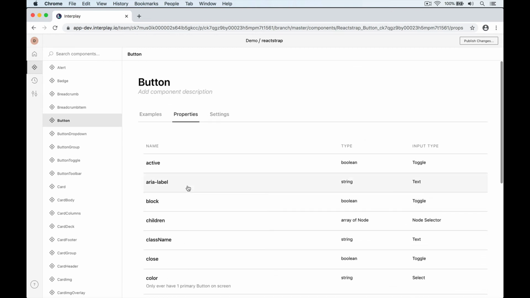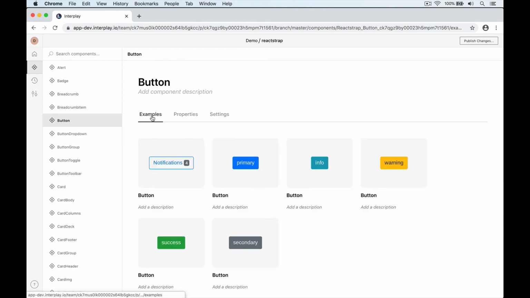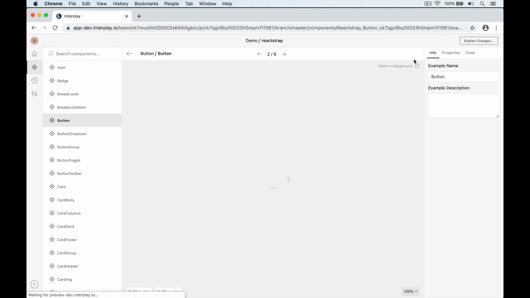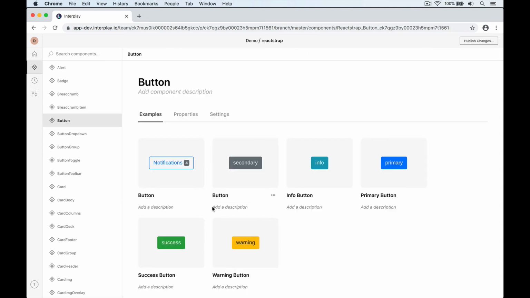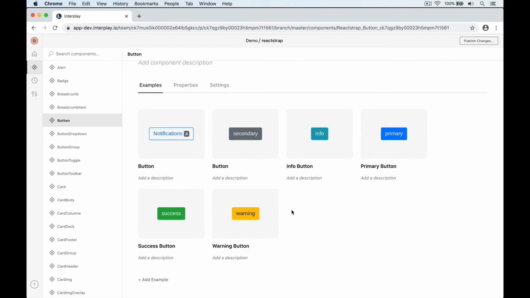Let's tidy up the button examples some more by giving the examples some names. And let's hide this notification example from the plugin. And finally, let's create a danger button example.